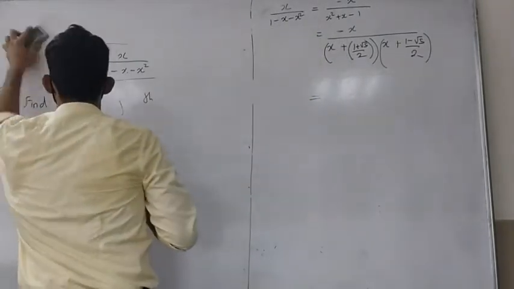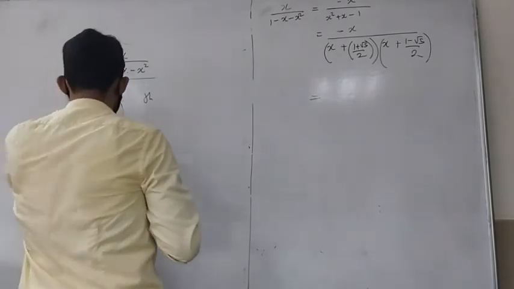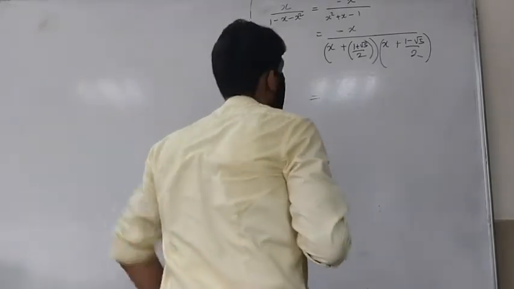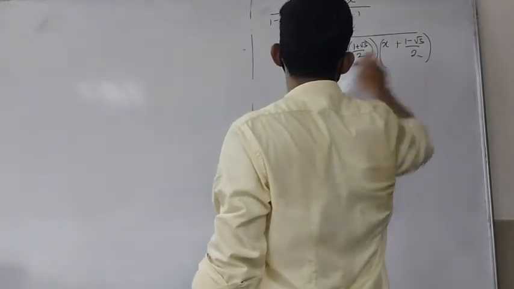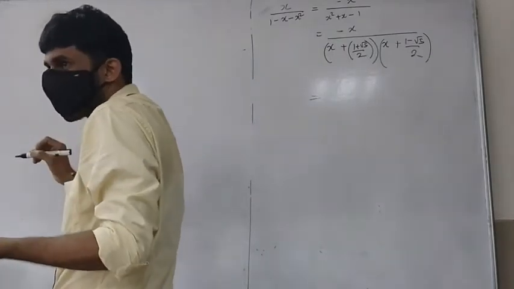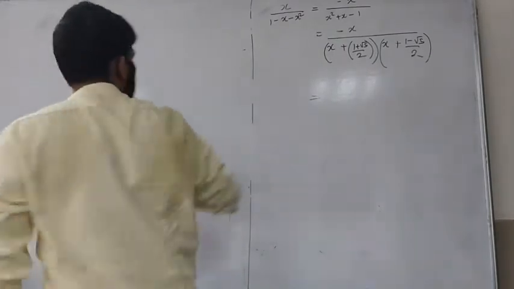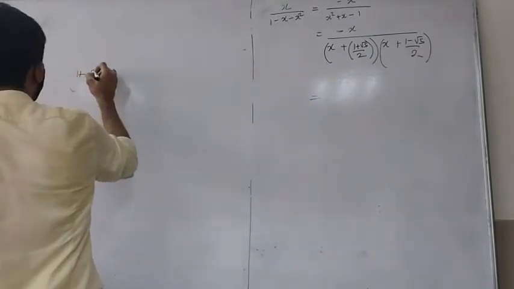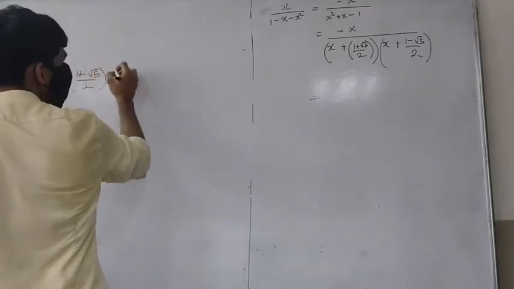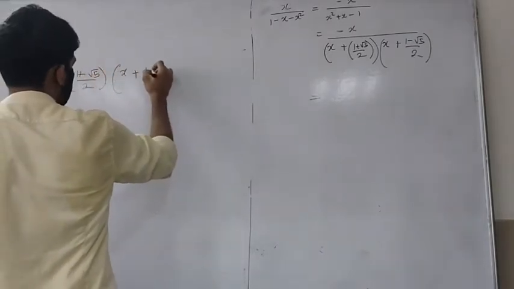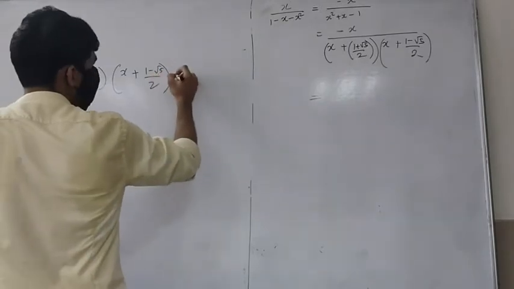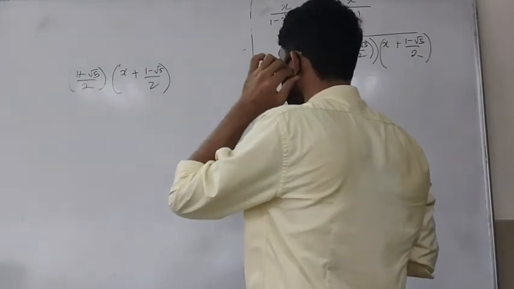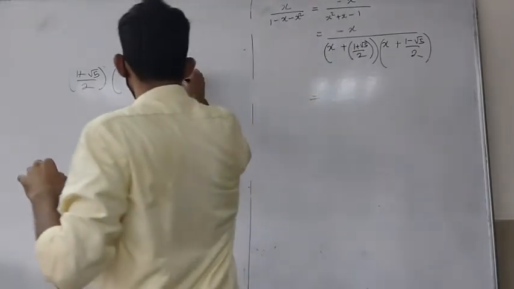How do we do this? So let's see. In fact, if we take this multiplied, that's what I'm going to do. I'm not going to try to get that using your regular technique because that is too long. So if I take this 1 plus, and then we can always try x plus (1 minus root 5) by 2, and then I want to add or subtract. I would like to subtract from it